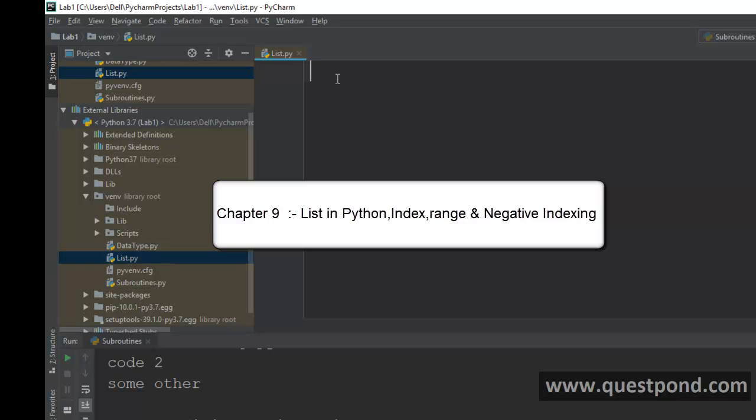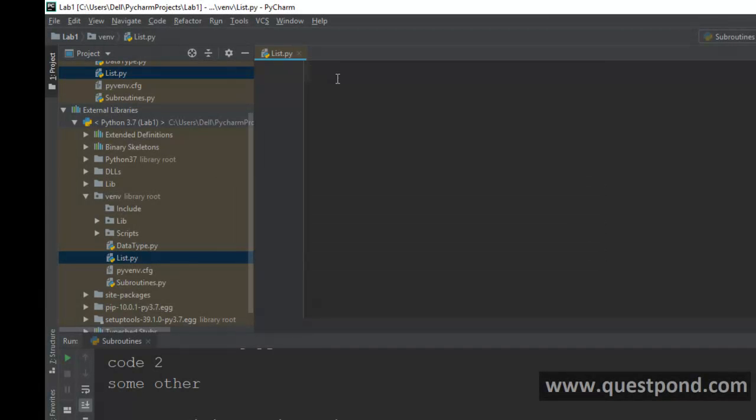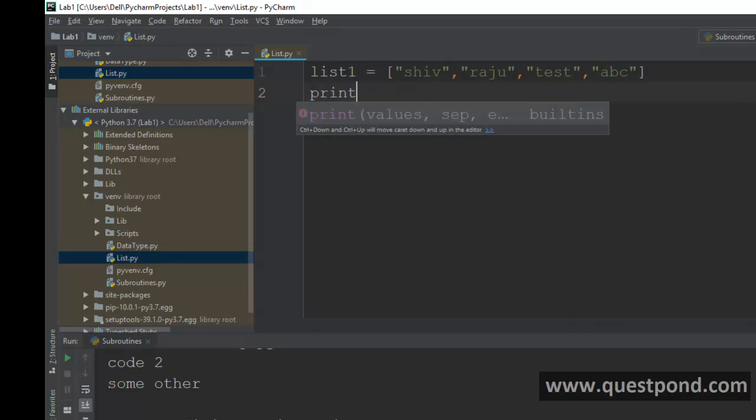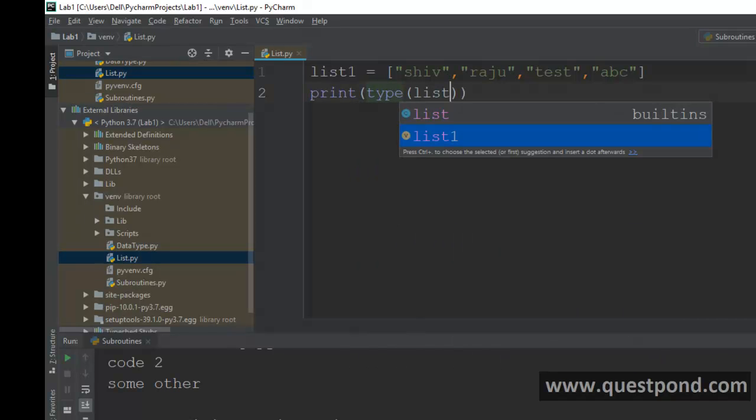Now the way we have single data types in Python, you can also create collections. The most used collection in Python is the list. For example, here I'm creating a list. To create a list, again, you don't have to define any kind of data type. You just say the variable name, put a square bracket and start putting the values separated by commas. This creates a list. If you try to print the type of it, it should show as a list. So let us go ahead and print this list 1.